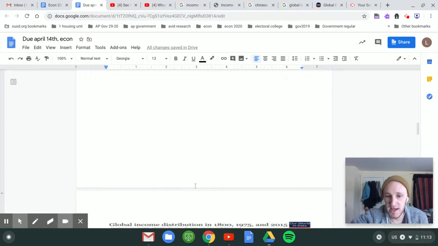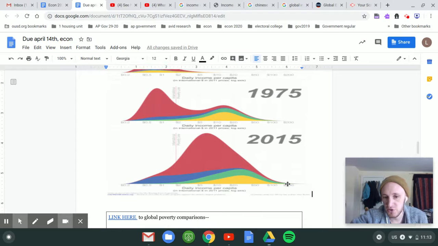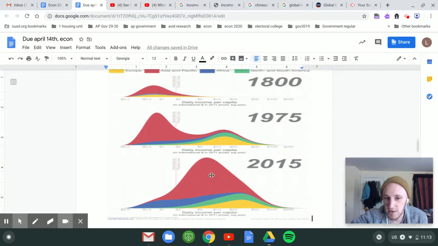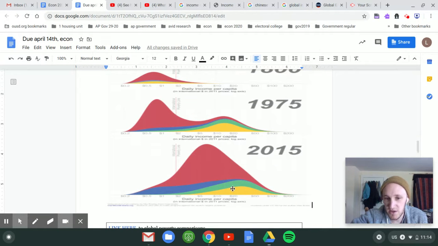And then one last chart. This just shows you something a little bit more current. This is dollars per day. So again, $50,000 is about 200 grand a day. Most Americans are right here, and what you're going to see is that this red means Asian countries, and this blue is African countries. Most global countries are living